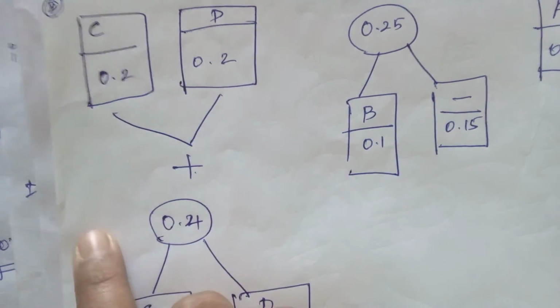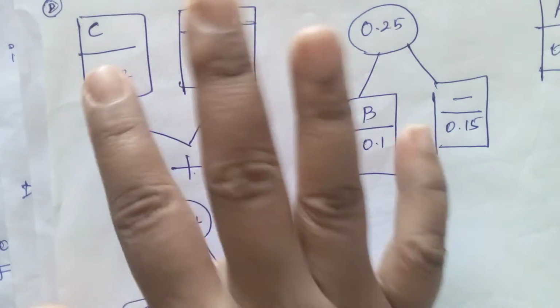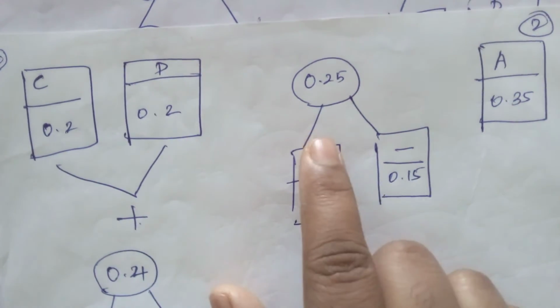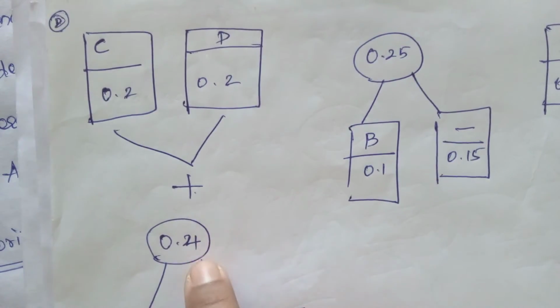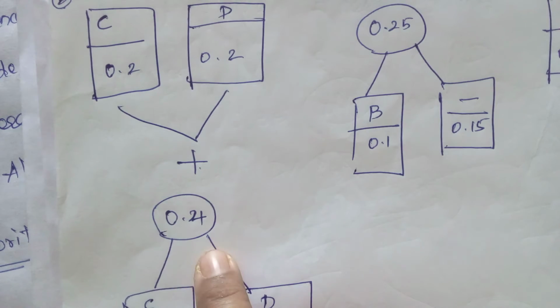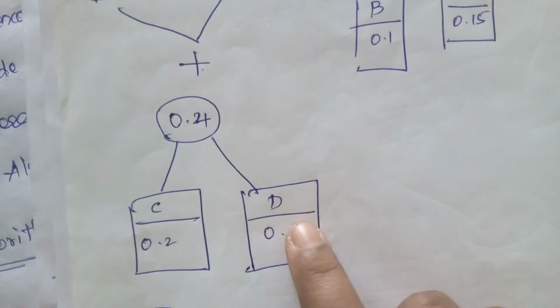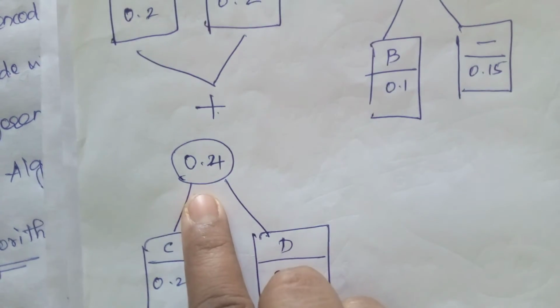Now the next step is adding the smallest values. Among these values, which one is small? C and D are the small ones, so now we are adding these two values. What happens: 0.4 comes from C, 0.2, and D, 0.2. We add these two values and get 0.4.